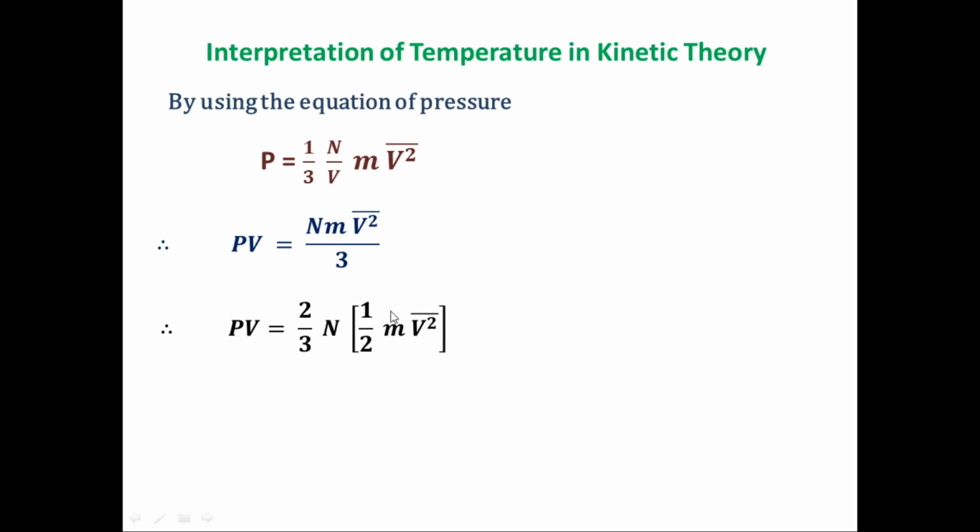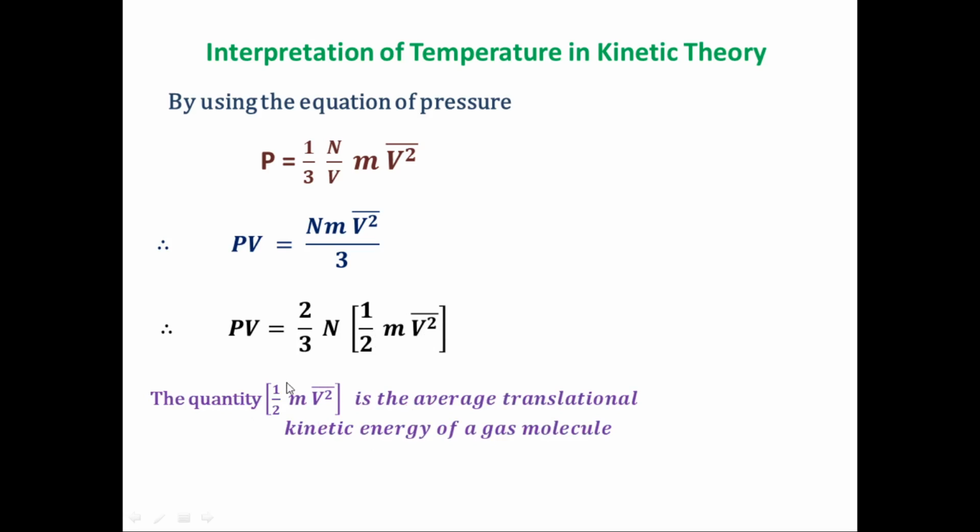The quantity half m V square is the average translational kinetic energy of a gas molecule, and N is the total number of gas molecules.